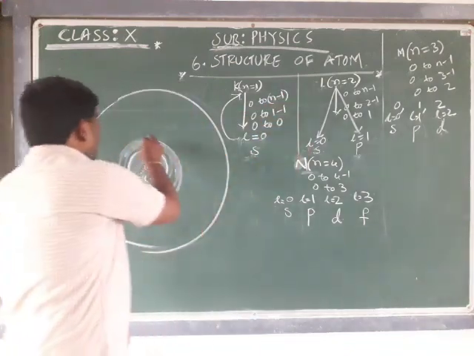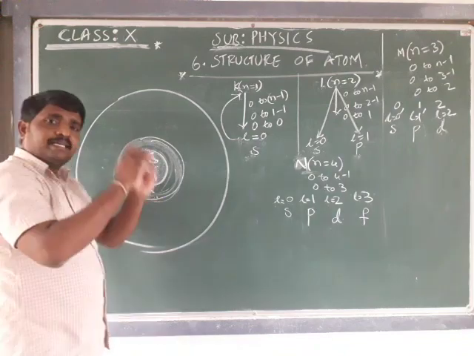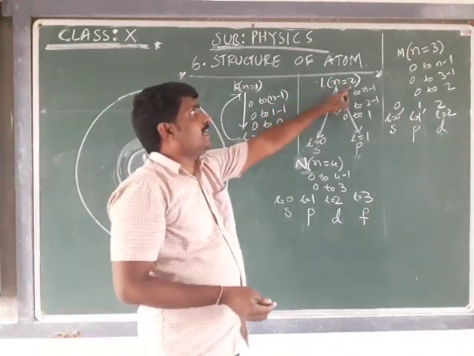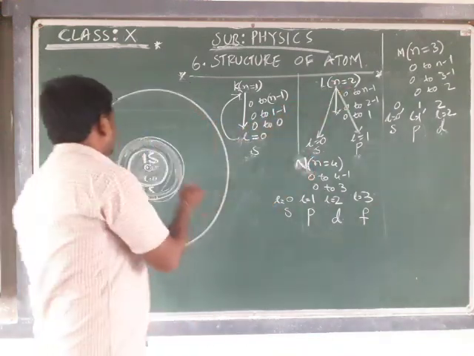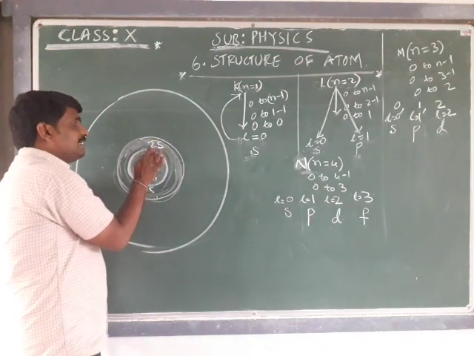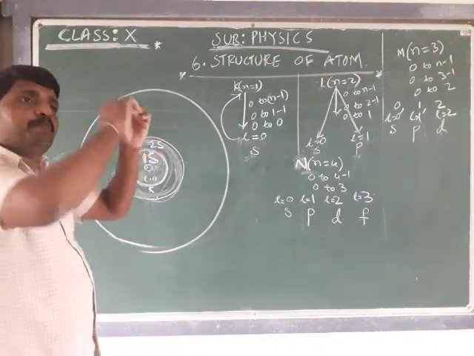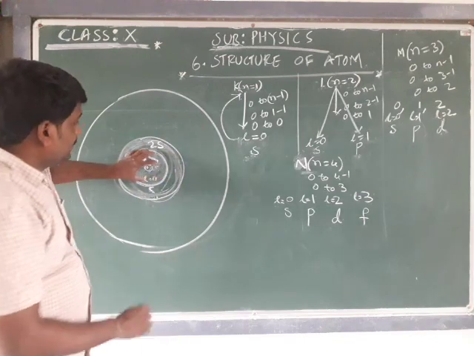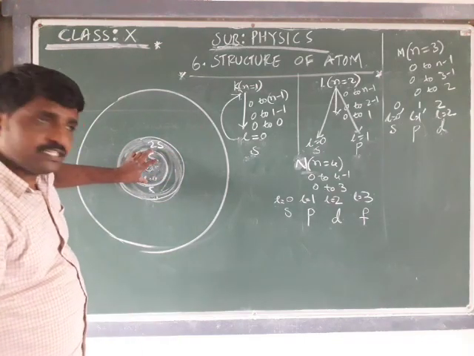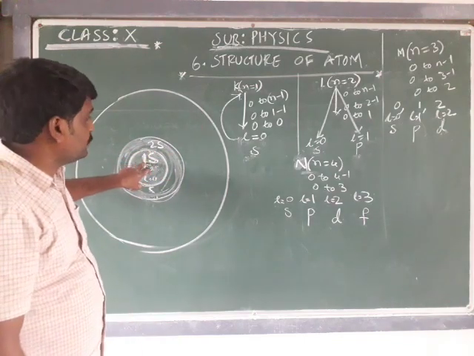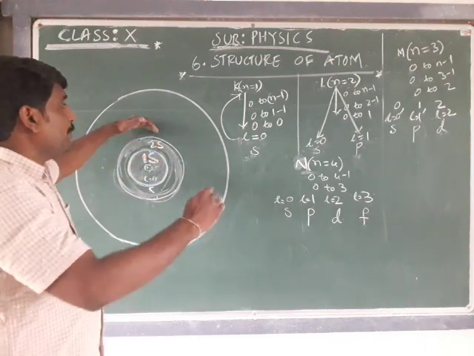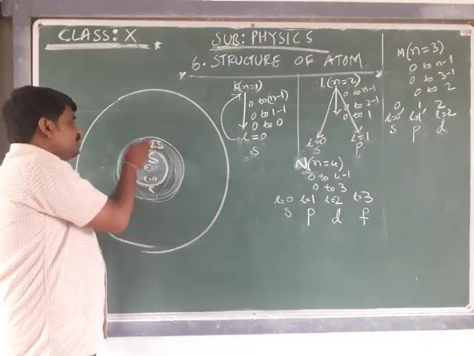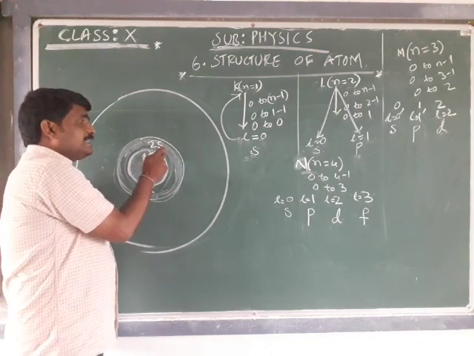If I want to refer to this second sphere, that is the second shell S subshell, written as 2S, the sphere upon a sphere region. This is the first shell S subshell, and the sphere upon a sphere is the second shell S subshell.